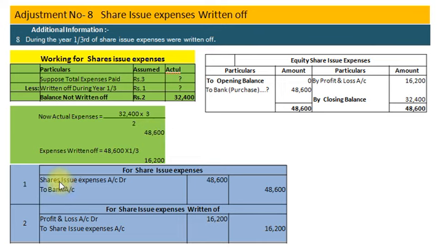48,600, and our accounting entry share issue expense account debit to bank account 48,600, and now 1/3 written off during the year. So written off is equal to 48,600 into 1/3, that is 16,200. So our entry will be profit and loss account debit to share issue expenses account 16,200. And now our equity share issue expenses account will get tally.